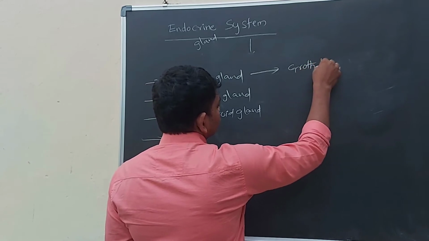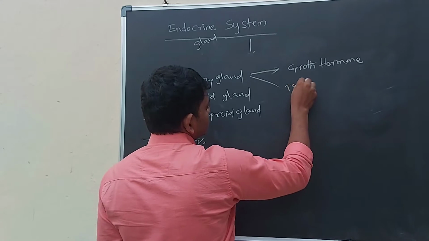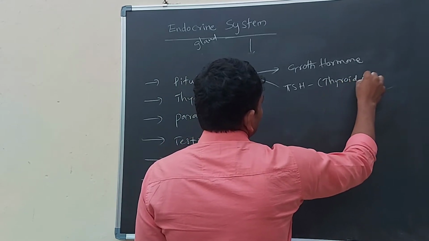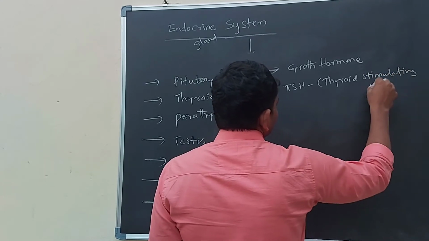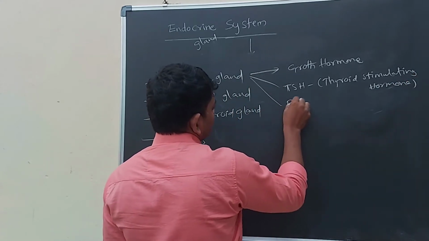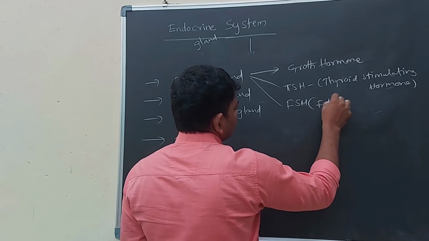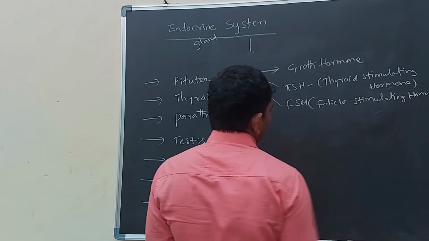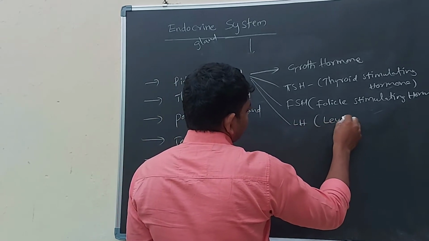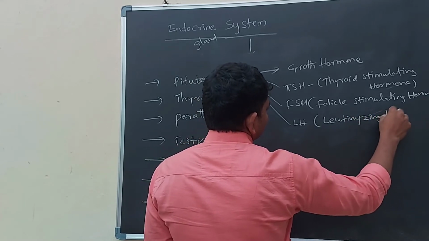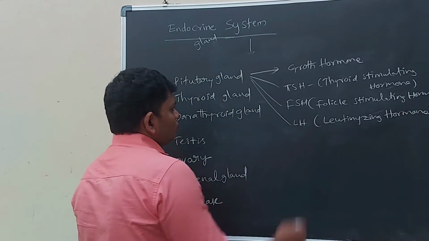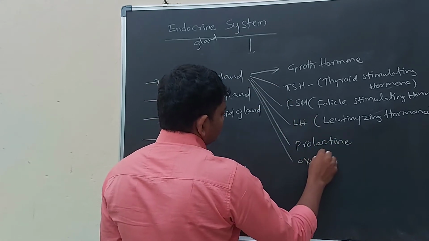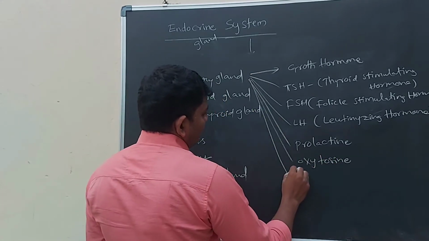Growth hormone and TSH, thyroid stimulating hormone, and FSH, follicle stimulating hormone, and LH, luteinizing hormone, and prolactin and oxytocin and vasopressin